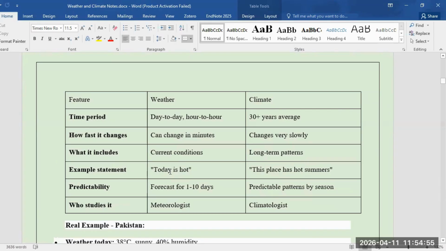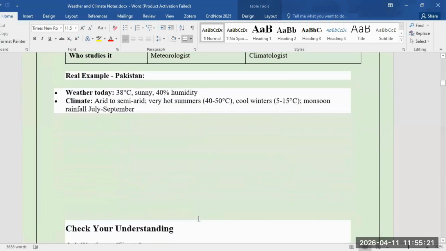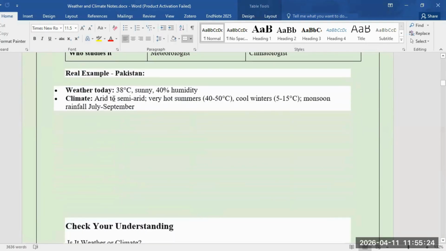For example, today is hot, and for climate, it would be this place has hot summers because we have seen the pattern for years now. Predictability: a forecast for 1 to 10 days would tell the weather of any area, and climate is a predictable pattern by season. We already know, we can see what's coming our way. Who studies it? A meteorologist. Meteorology is the study of the weather, and climatologists study the climate. So, for example, let's take the example of Pakistan. For example, weather today is 38 degrees, sunny, and 40% humidity there. Low chances of precipitation.